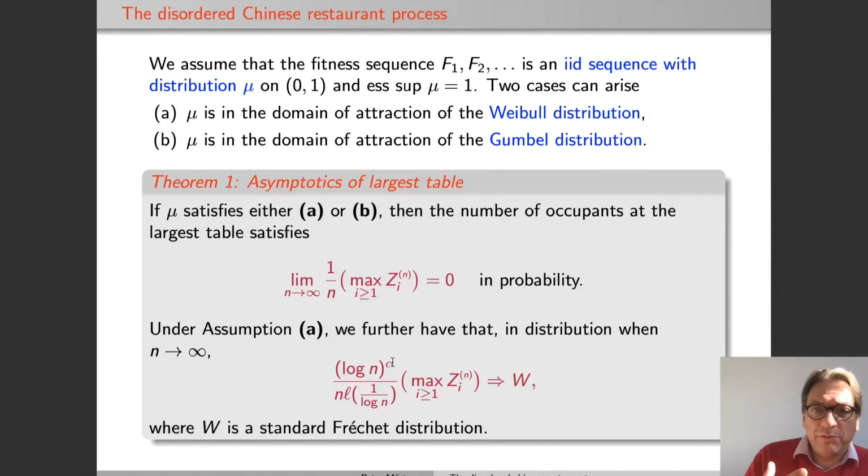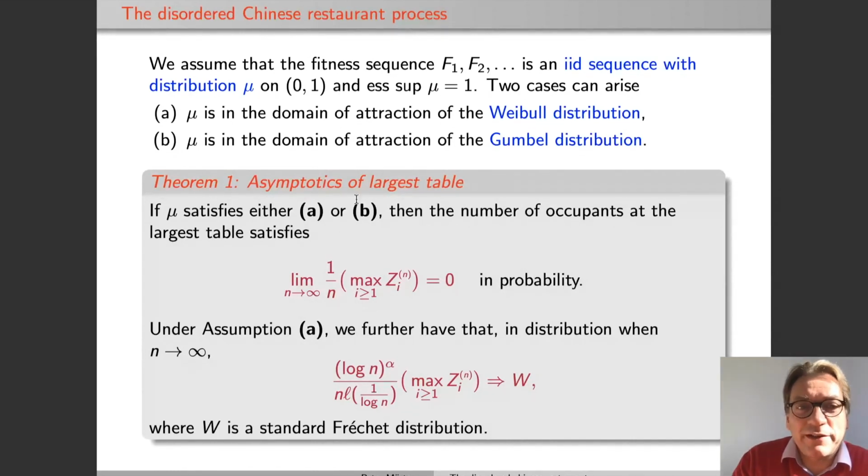So the Weibull case is the case where the tail at 1 of the distribution is given by a regularly varying function with an index alpha and a slowly varying part L, and these are the alphas and Ls that occur here in this scaling. And the limit is, that's funny, it's a Fréchet distribution. So this is the third type of extreme value distribution, the one for unbounded sequences.